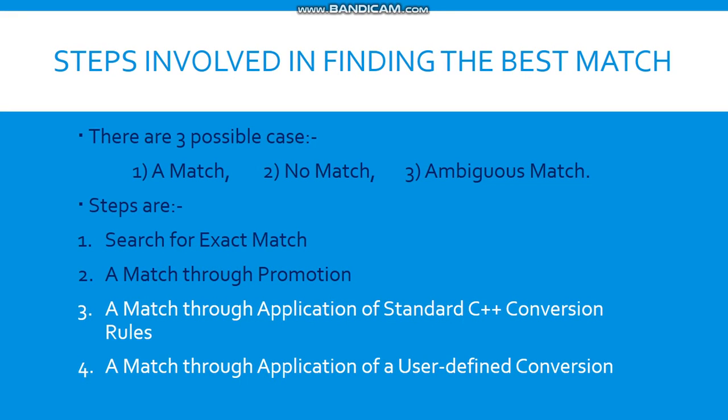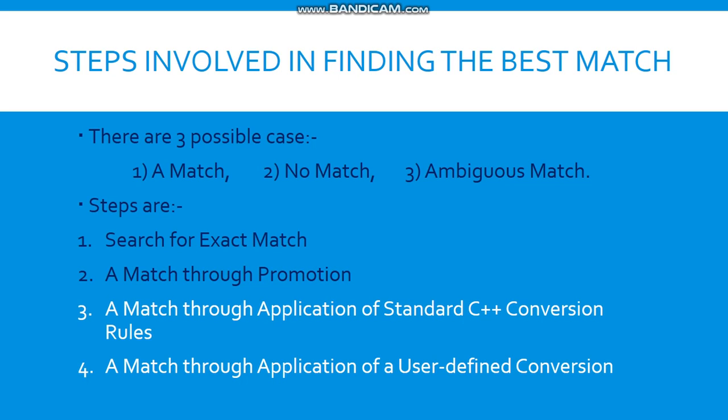Which means if we are trying to call with a character argument, and there is no function with a character argument, then it will call another function that supports character. Suppose we have an integer function declared, and we are calling it with a character.